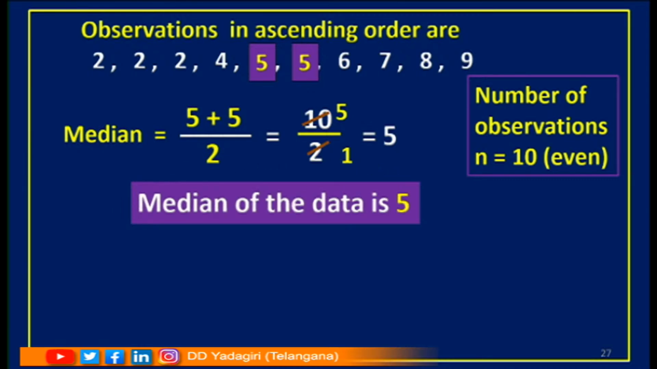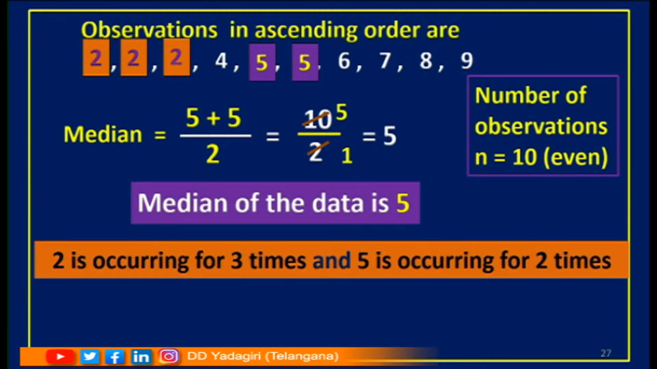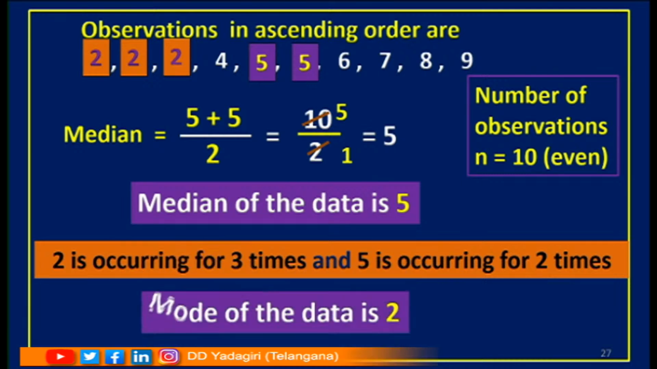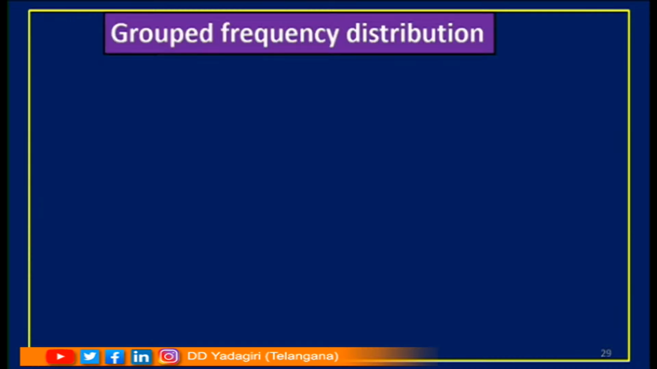Yes, it is 5. Now, children, how to find the mode? Yes, 2 is repeated 3 times and 5 is repeated 2 times. So, what can I say here? 2 is occurring 3 times and 5 is occurring 2 times. So, from this what can we understand? Mode of the data is 2. Why? Because 2 is repeated more number of times.